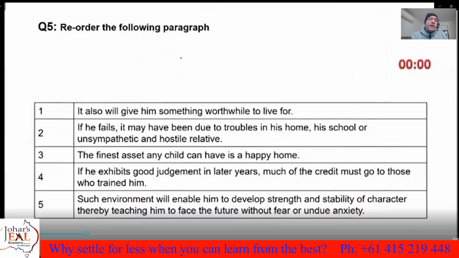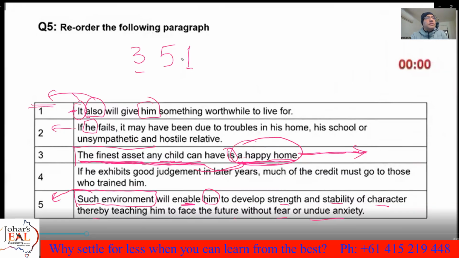So I told you explanation can be in one sentence. I told you the topic sentence comes and then the explanation. Explanation can be in one sentence, but it can also be in more than one sentence, two sentences, sometimes three. So that's another explanation, a further explanation. So 3, 5, 1. Now we are left with 2 and 4.